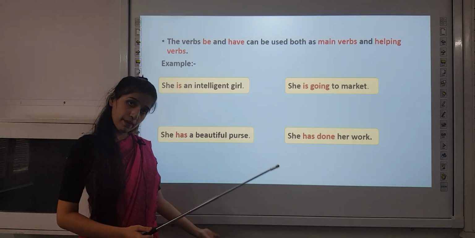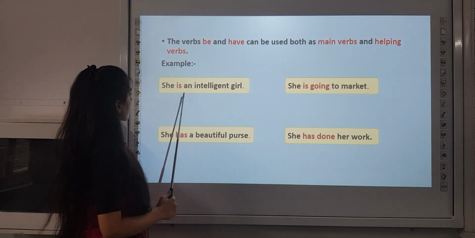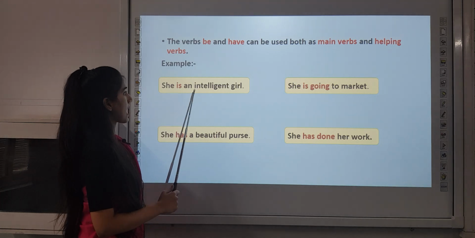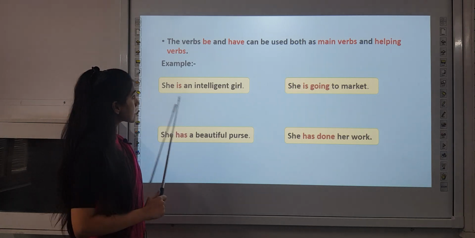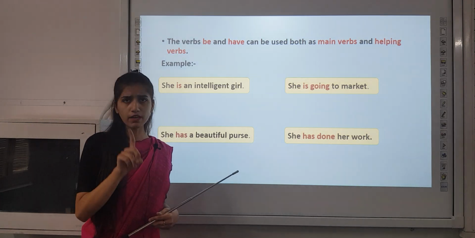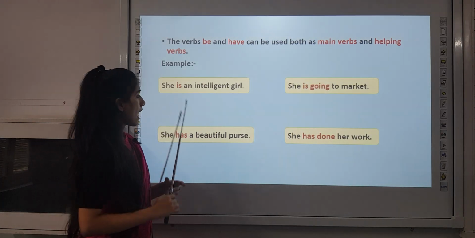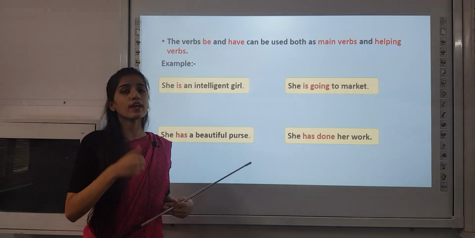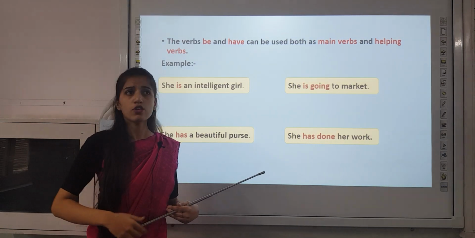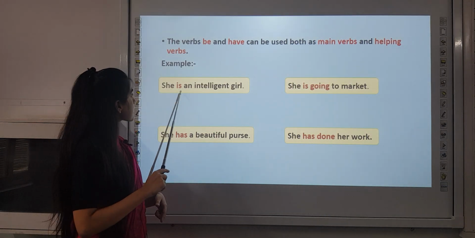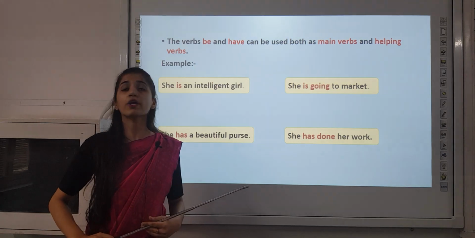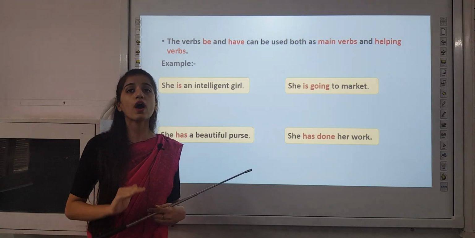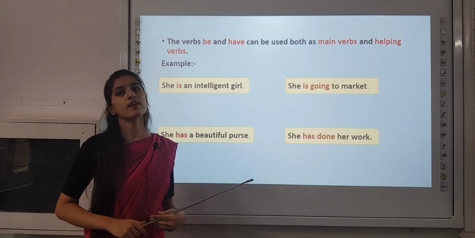In the first sentence, she is an intelligent girl, there is only one verb. We are not seeing anything except is. So is will be categorized as the main verb because there is no other verb used in this sentence.